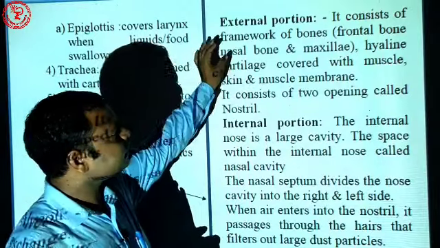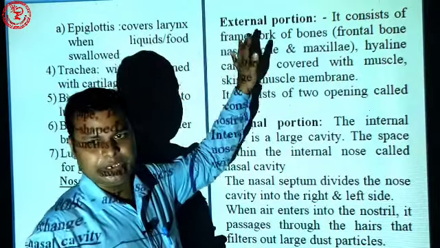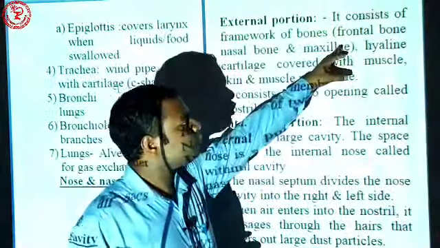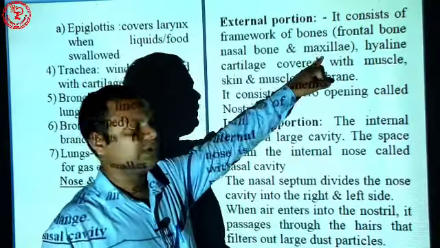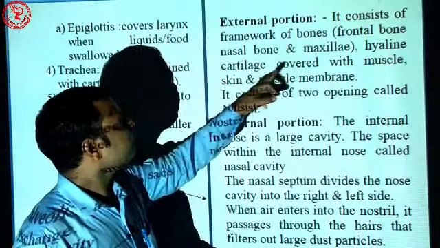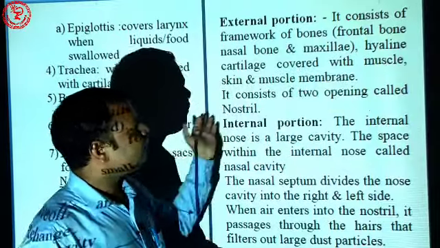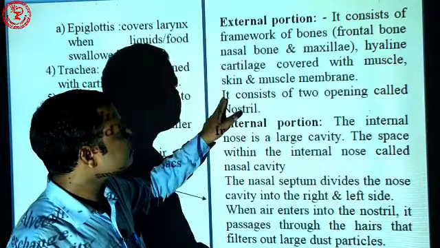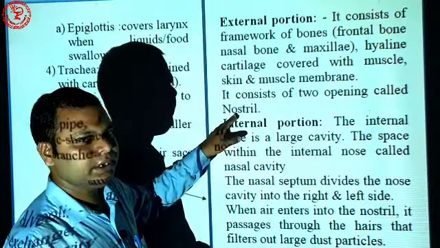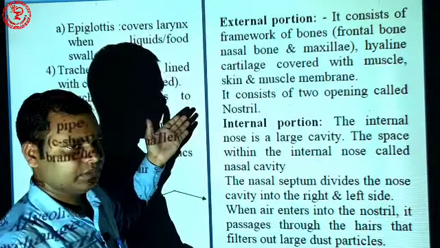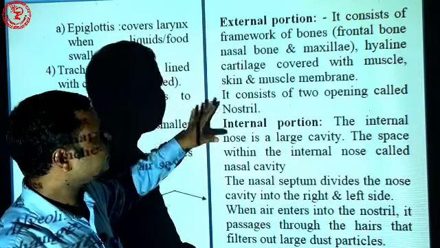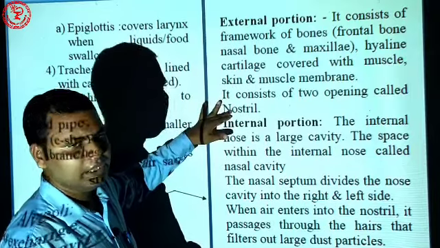So what is the external portion? The external portion of the nose consists of a framework of bone, that is frontal bone, nasal bone and maxilla bone, along with hyaline cartilage and muscles, and it is covered by skin. It has two openings called nostrils, which also contain hair. The function of the hair is to filter the air. So this is all about the external portion of the nose.